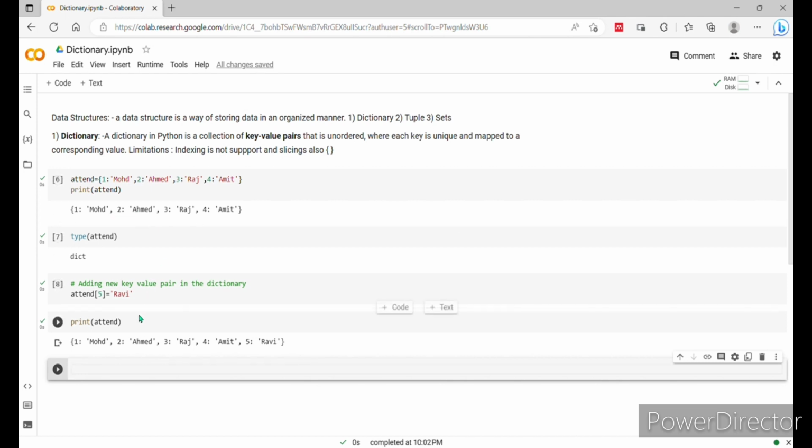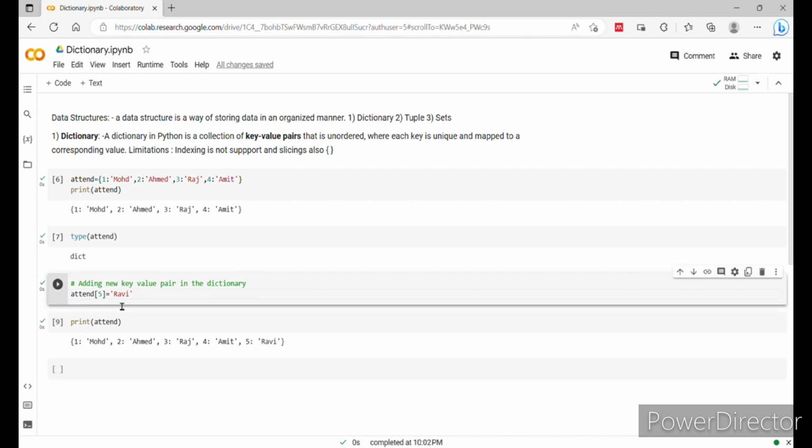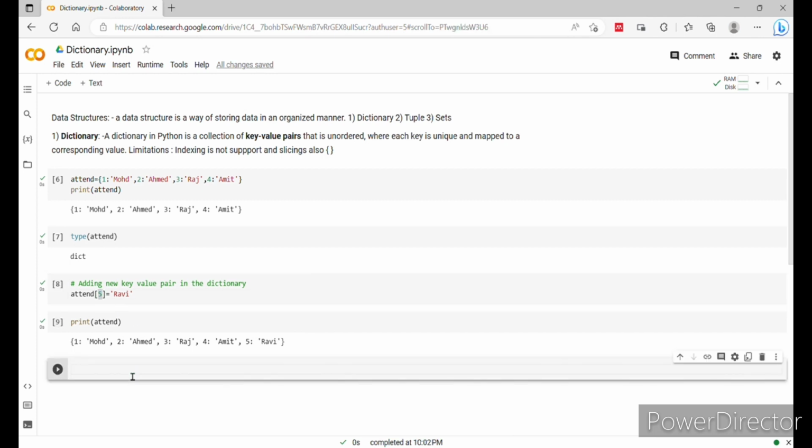Now if you want to add a new person in the dictionary, you need to use this function, okay, attend square brackets, the roll number 5 and his name is Ravi. So here it's a key and it's a value, okay. Now got it, how to add a new student name in the dictionary?